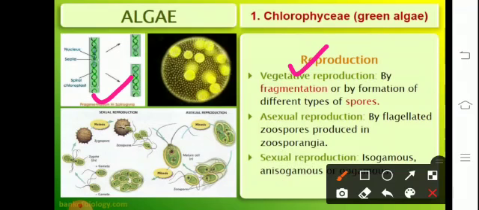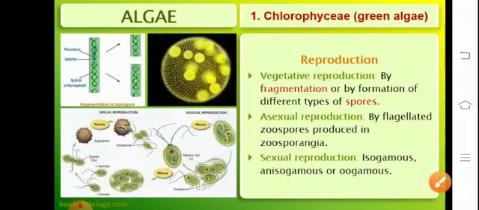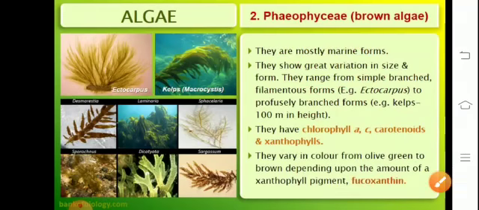Asexual reproduction could be through motile spores, which are referred to as zoospores, produced endogenously inside the zoosporangium. Sexual reproduction is facilitated by the fusion of gametes, that is the male and the female gamete. They could either be similar in size or dissimilar in size.